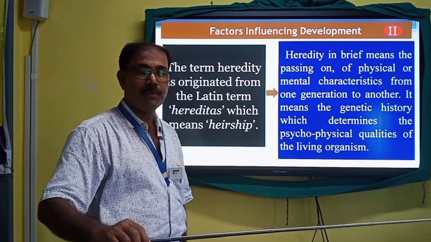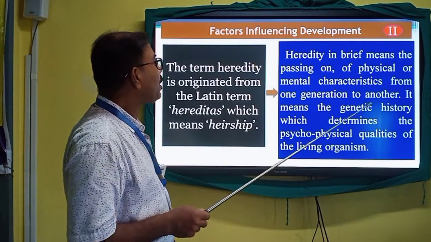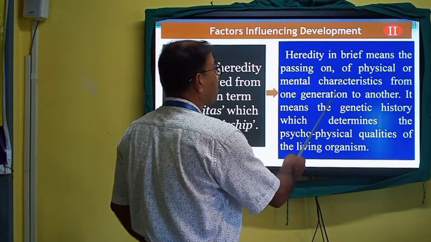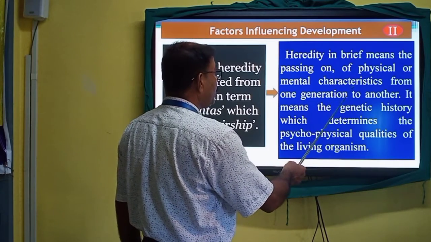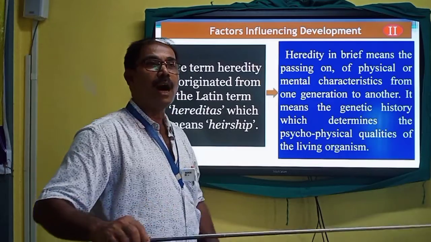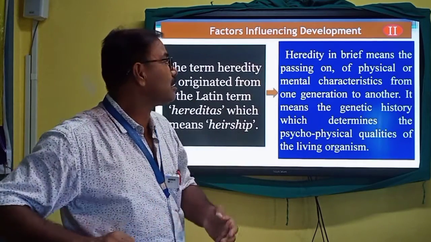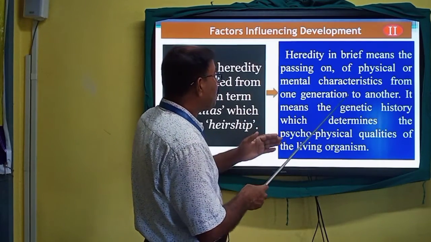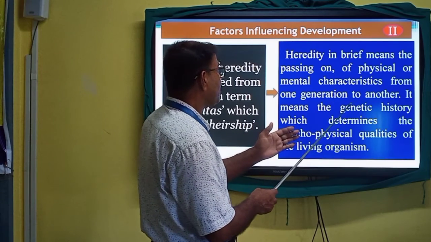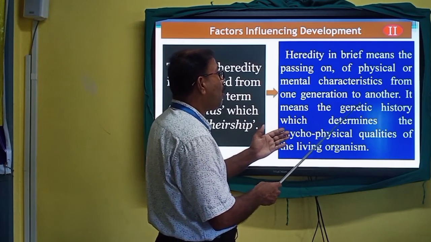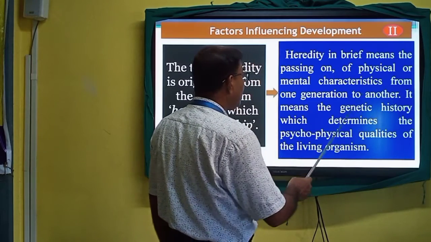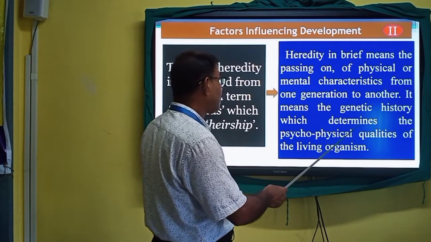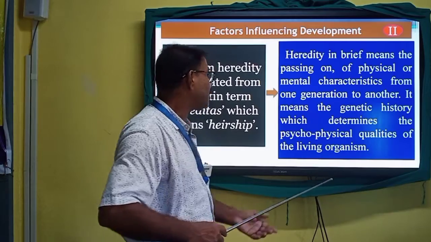Heredity, in brief, if we are to define it, means the passing on or crossing over of physical or mental characteristics from one generation to another. It means the transmitted potentialities, influenced by the natural process, as per the law of the universe or law of nature. It means the genetic history, the history of genes, which determines the psychophysical qualities of the living organism.